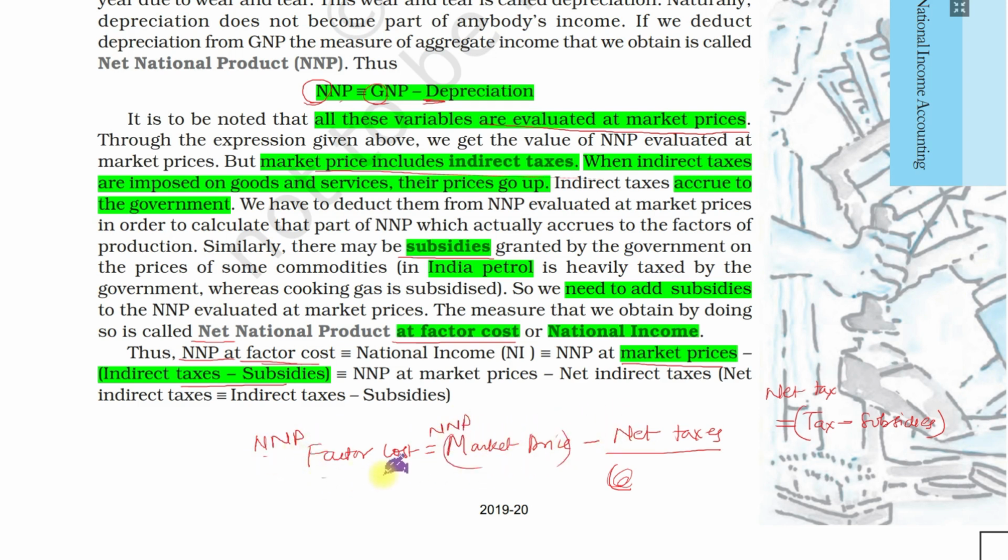Net national product at factor cost equals net national product at market prices minus net indirect taxes. This is the formula here, and this is also called national income. NNP at factor cost implies the national income of an economy.